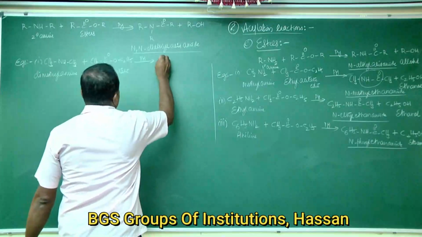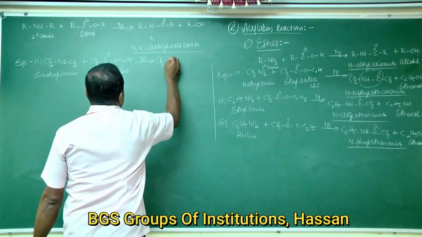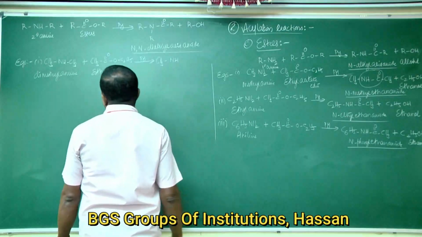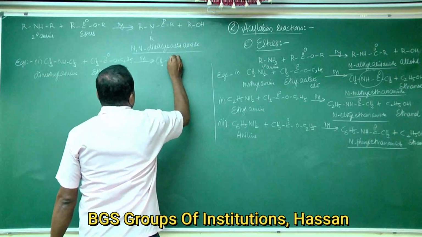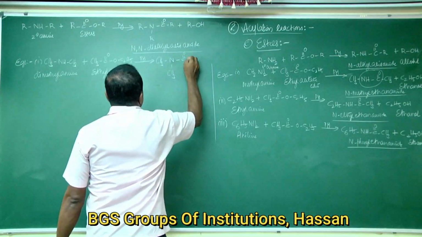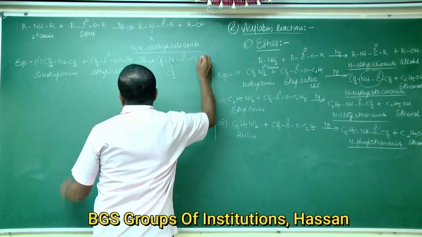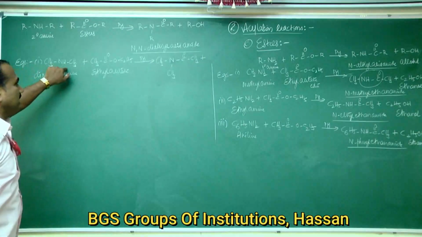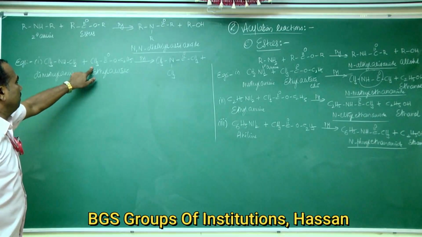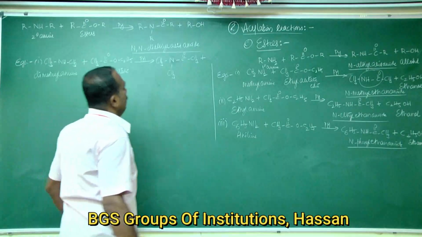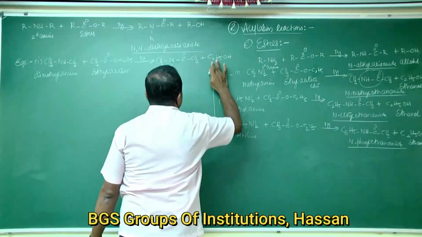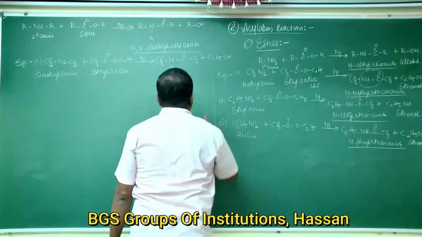The product formed is CH3-N(CH3)-CO-CH3 plus C2H5OH, which is ethyl alcohol.